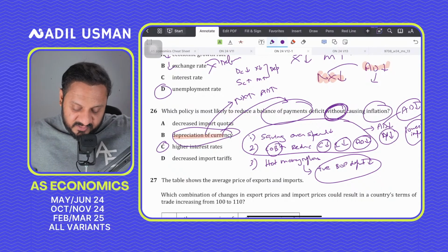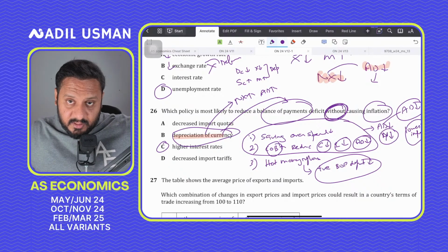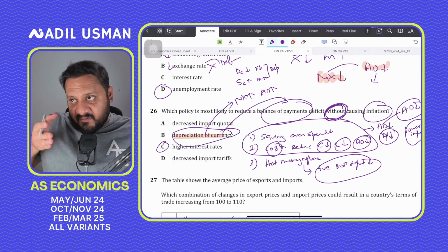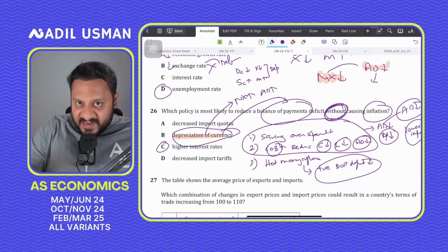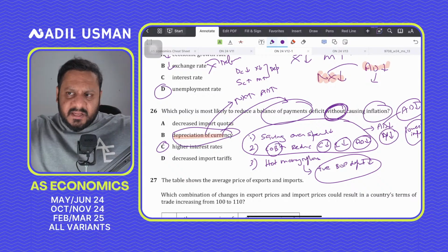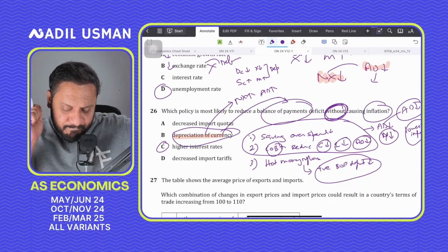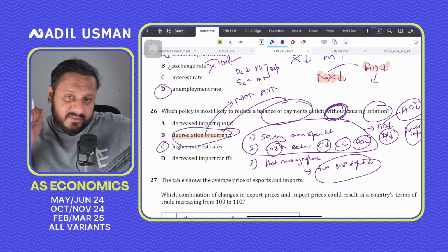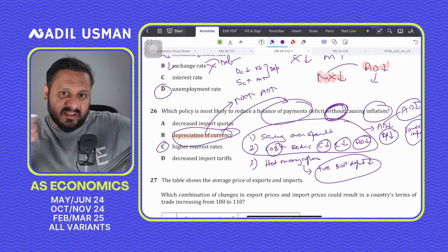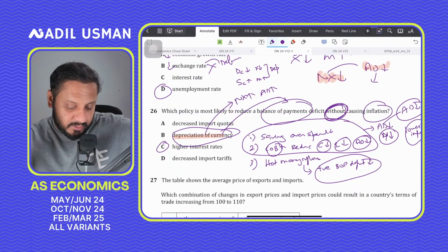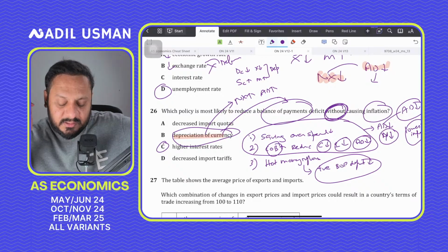So option B is incorrect, but option C is correct, because higher interest rates would attract hot money inflows, and via the hot money inflows channel, your BOP deficit would reduce, because hot money inflows are recorded in the financial account, okay? And they have a positive impact on the balance of payment.